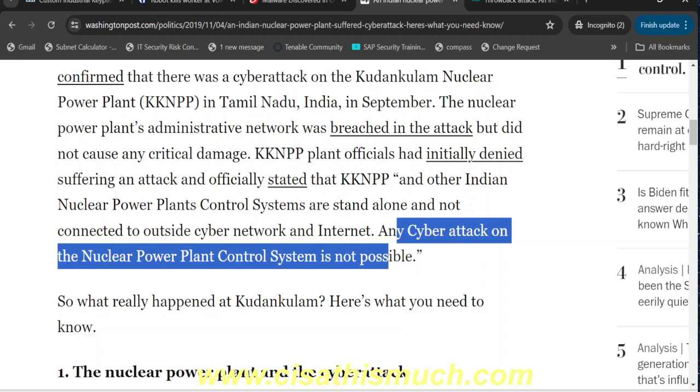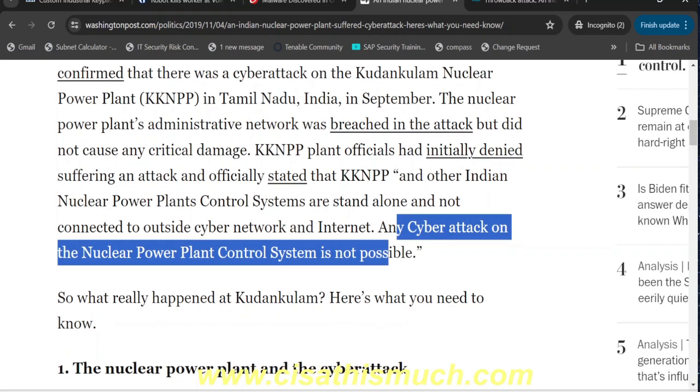This was their statement during the initial investigation. So what you need to understand is that even if it was self-contained and not connected to the internet, there was still found to be an attack or malware in these systems. You can understand how risky these systems can become.